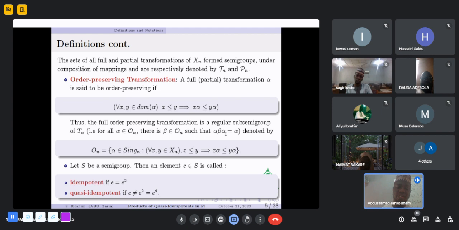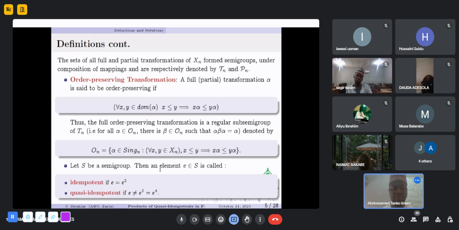This semigroup is denoted by On, the set of alpha in Tn such that for every x, y in Xn, x less than or equal to y implies the image of x is less than or equal to the image of y. The elements are arranged in the natural order. The reason why we are using n is excluding the identity permutation.